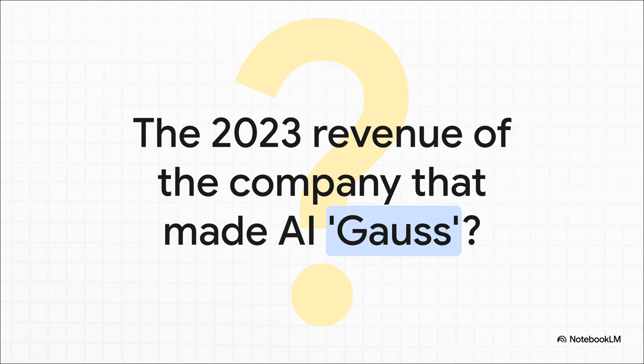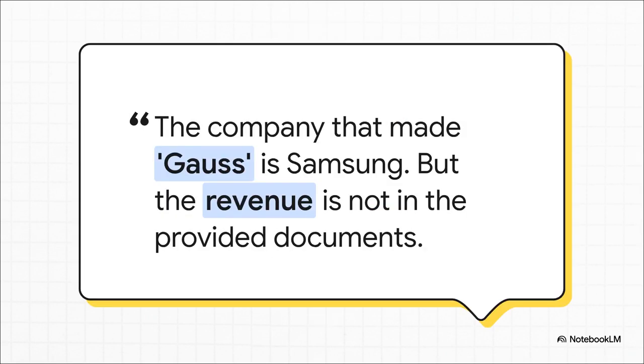So here's the challenge we're going to give our agent. It's a pretty tricky question, actually, because it's a two-parter. It needs to figure out who made the AI Gauss, and it needs to find their 2023 revenue. Okay, so the agent does its first step. It searches its local documents, and it finds part one of the answer. The company that made Gauss is Samsung Electronics. But, and this is key, it also correctly identifies that the revenue number is missing.